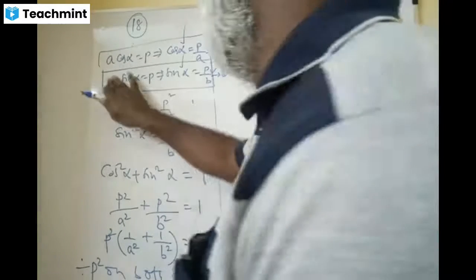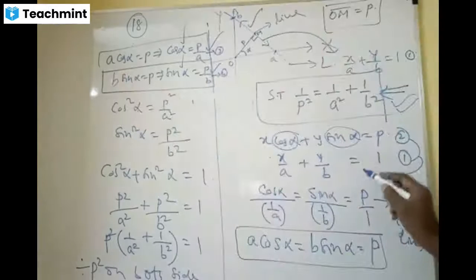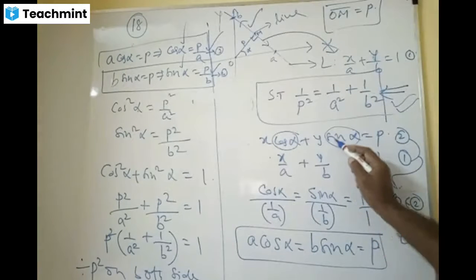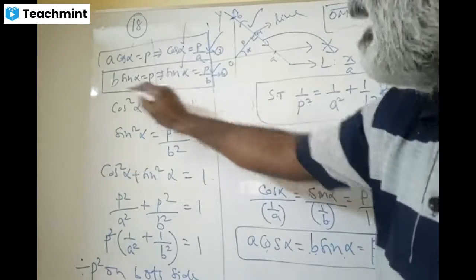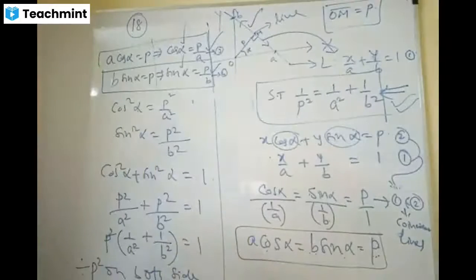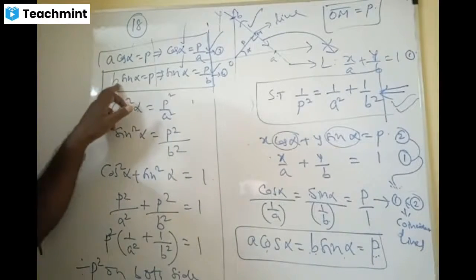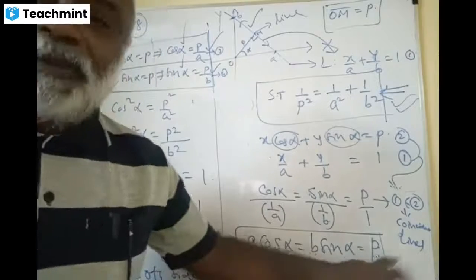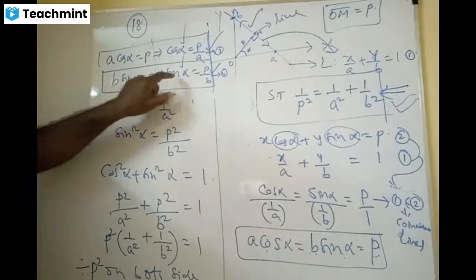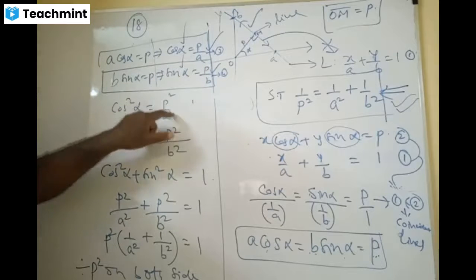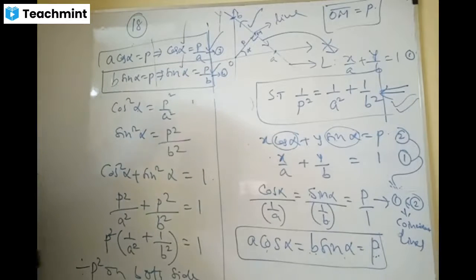This is called B sine alpha. In the equation, this is called sine alpha and this is called 1 by B. So B sine alpha is P. A cos alpha is P and B sine alpha is P. That's what I took here. I wrote A, that's wrong, right? See this one here, B sine alpha is P. Brilliant, thank you. B sine alpha is P, therefore sine alpha is P by B. Excellent part. P square by A square, P square by B square. I went with the flow.